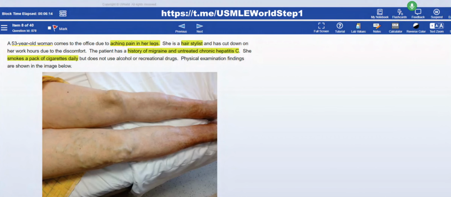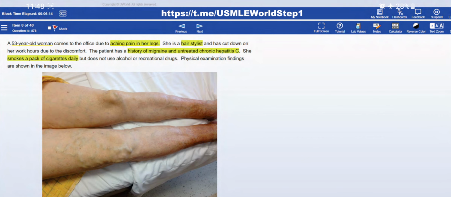Okay, let us continue from question number 8. A 53-year-old woman comes to the office due to itching pain in her legs. She is a hairstylist and has cut down on her work hours due to the discomfort. The patient has a history of migraine and untreated chronic hep C. She smokes a pack of cigarettes daily but doesn't use alcohol or recreational drugs.